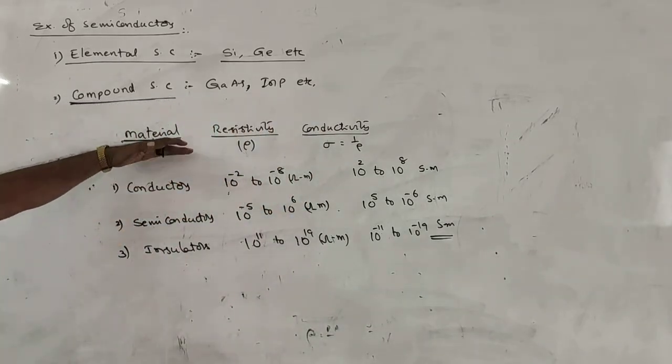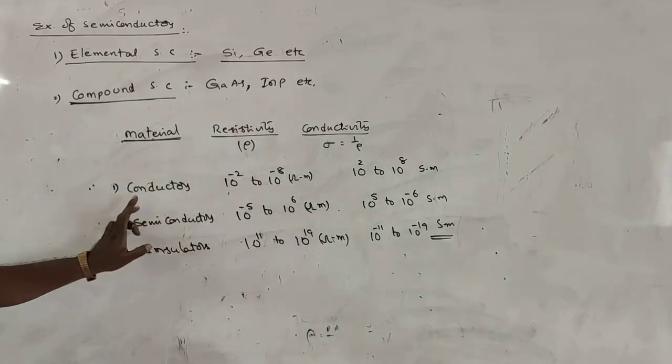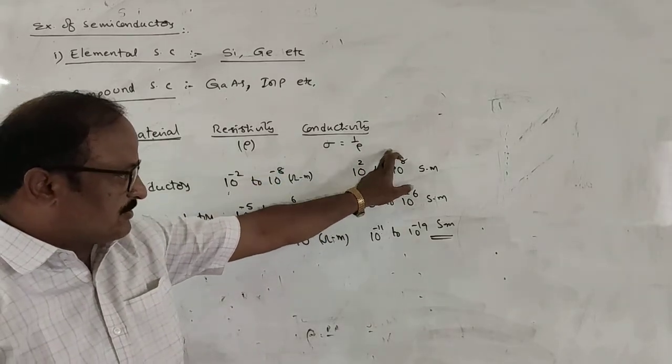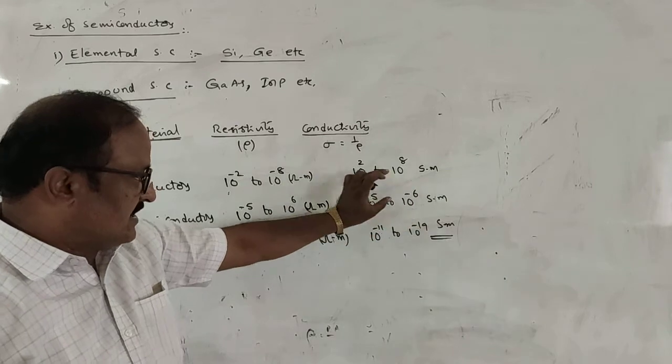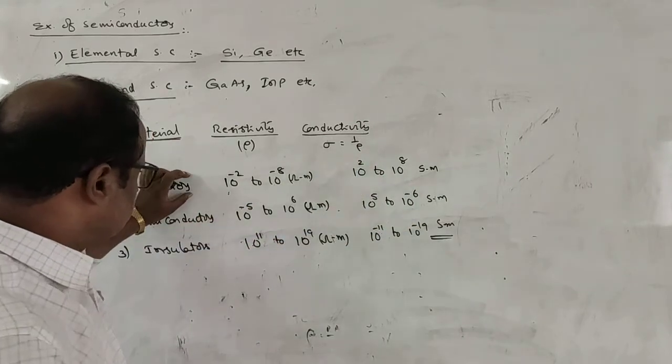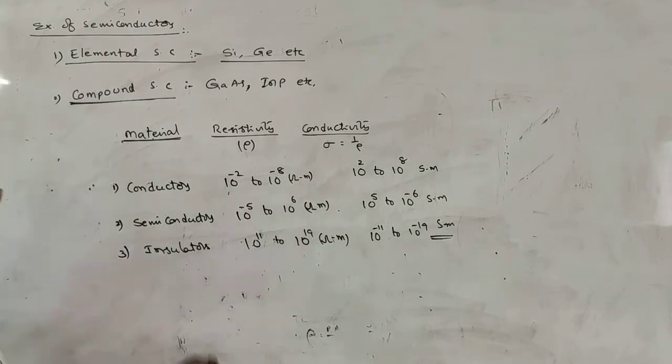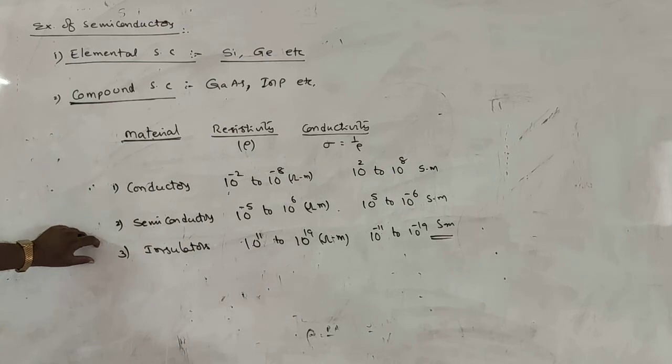From these observations, in case of conductors, conductivity lies between 10 square to 10 to the power 8. That means conductivity for conductors will be more compared to semiconductors and insulators. Right? So these are the values corresponding to conductors, semiconductors and insulators, for resistivity as well as conductivity.